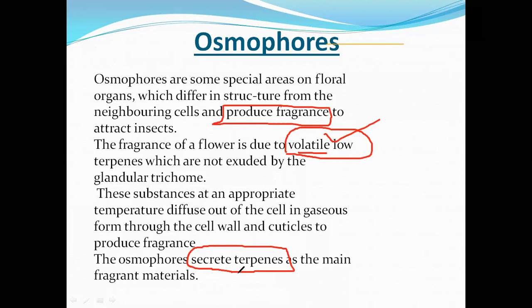Clear? Whatever fragrance or chemical is present in the floral part diffuses out of the cell in the form of gas at an appropriate temperature. The main chemical in osmophores or this fragrance is terpenes.